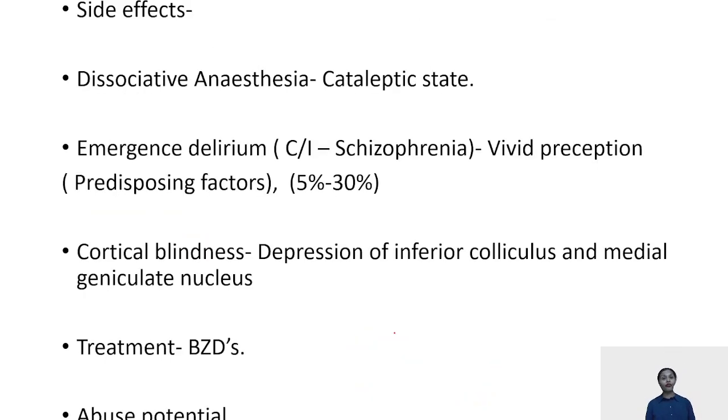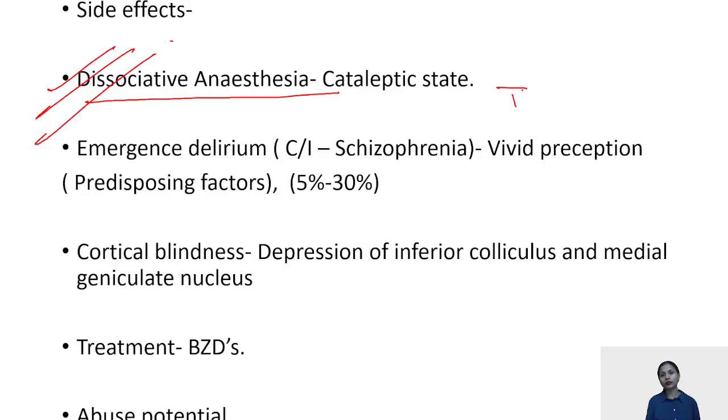Coming to side effects. The most important side effect of ketamine is dissociative anesthesia. It dissociates. What does it dissociate and from whom? It dissociates your thalamus. It is going to inhibit the thalamus and it is going to stimulate your limbic system.